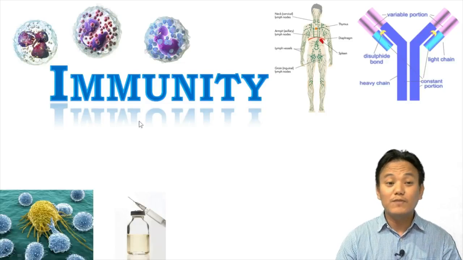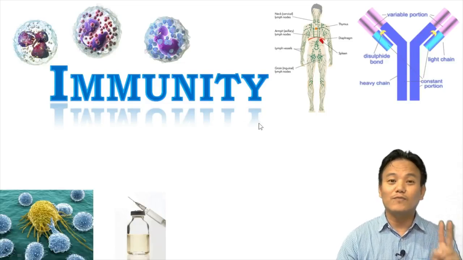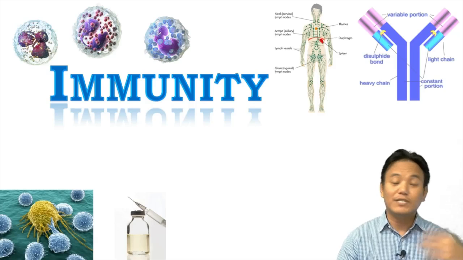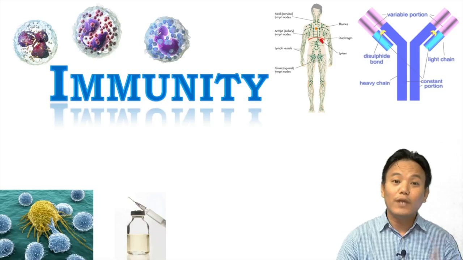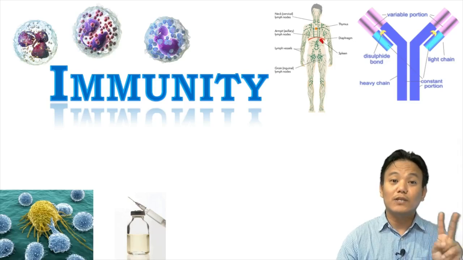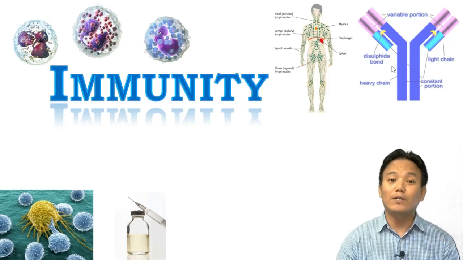In our previous video on immunity, we discussed the two types of immunity, innate immunity and acquired immunity. In innate immunity, we discussed different types of barriers: physical barriers, physiological barriers, cellular barriers and cytokine barriers. And then in acquired immunity, we talked about those two special lymphocytes, B lymphocytes and T lymphocytes, and their role in acquired immunity. And then I told you that B lymphocytes produce antibodies, right?